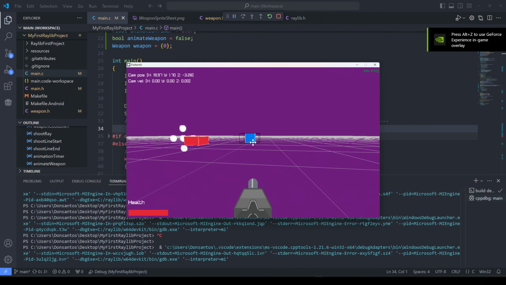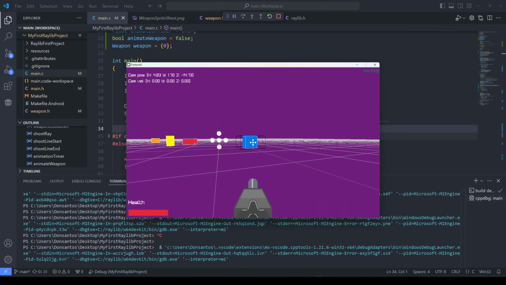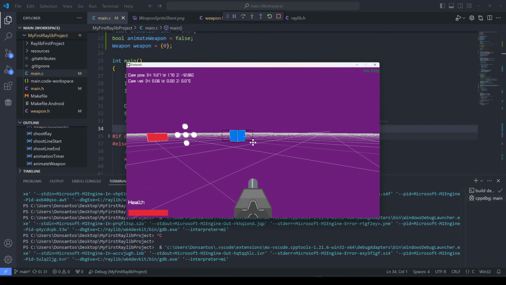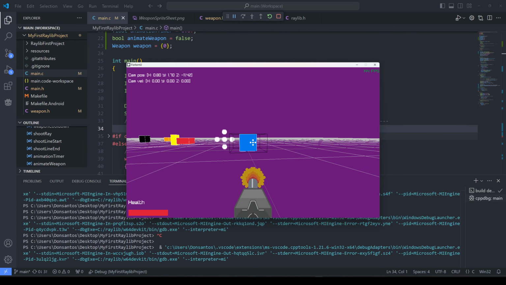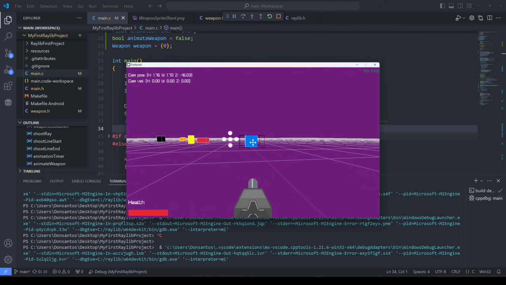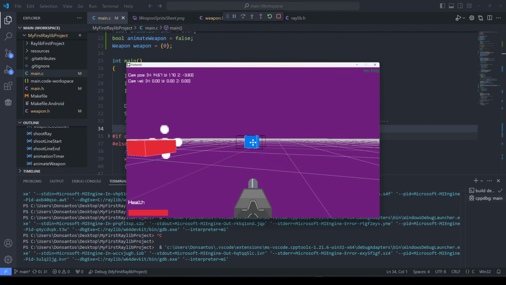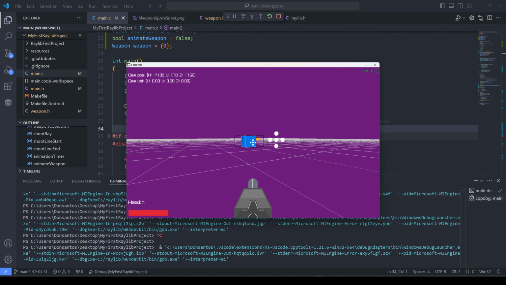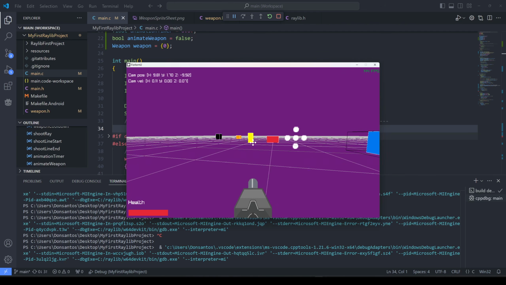This is what the game looks like now. We can shoot, we have a working animation, it's working through some sprite frames, so a line is being drawn from where we shoot, and the weapon is now animated. There's also a cooldown, so I can only fire, I'm not sure if you can hear me clicking, but I can only fire once every second or so. The animation, I believe, takes 0.4 seconds, something like that.